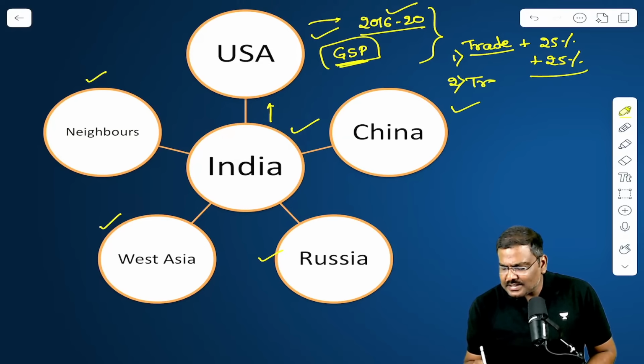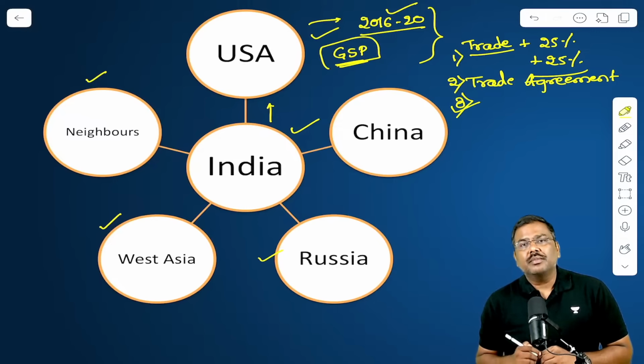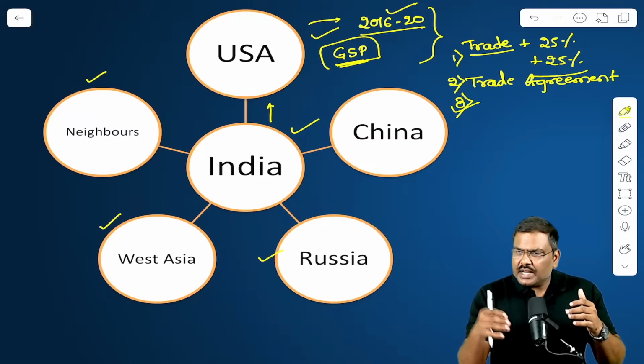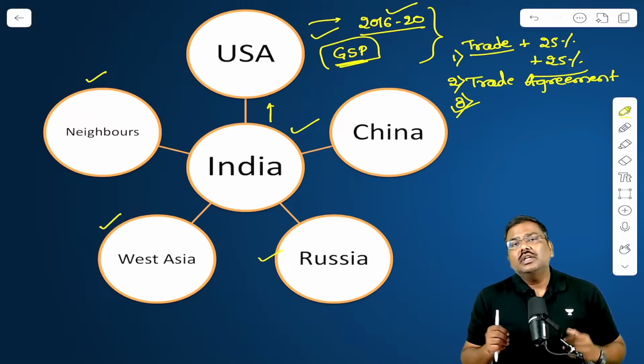So the second concern is the trade agreement. What about the third concern? The security relationship. India has important defense imports coming from Russia. And we also import a lot of these equipments from USA as well.